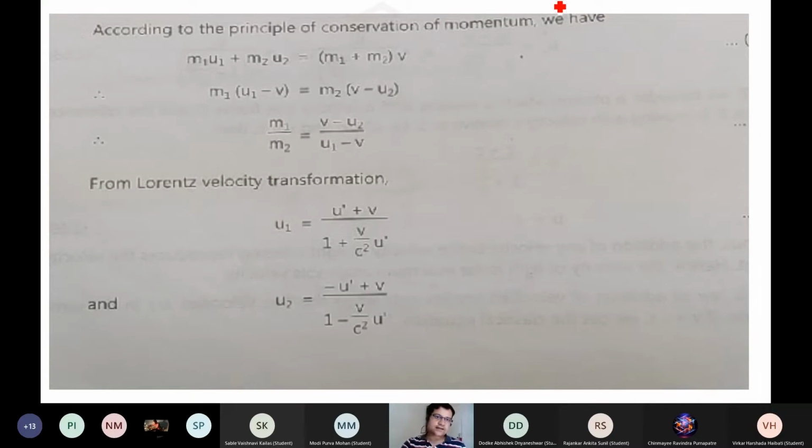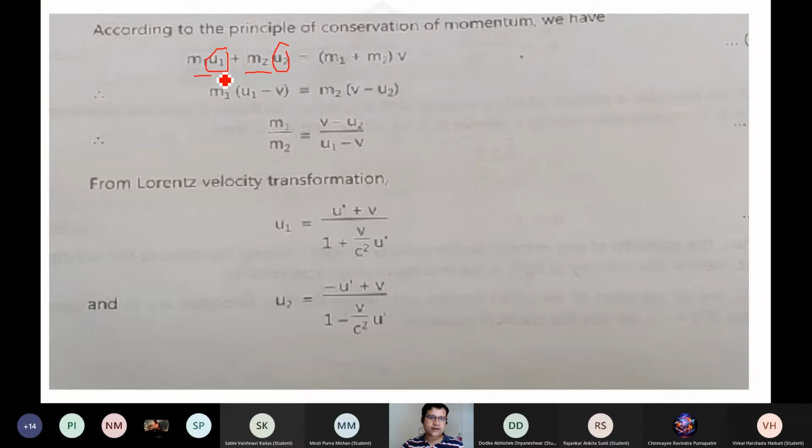When there is a certain mass m1 moving, these are the masses m1 and m2 that we are seeing from the stationary frame, and their velocities from the stationary frame are u1 and u2. So when we write the linear momentum equation, you just take the product of those masses and velocities and add them together.